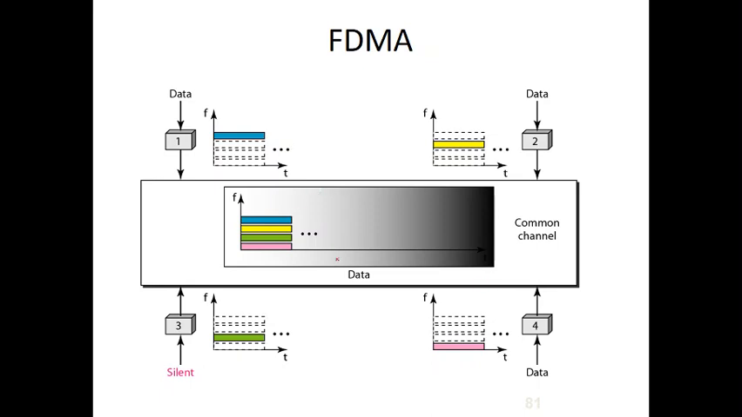Every device will work in different frequencies and use its own channel, and every channel is separated with guard bands, as we have seen in frequency division multiplexing. The main difference between FDM and FDMA is that FDM is a multiplexing technique used in the physical layer, and FDMA is a multiple access protocol used in the data link layer.